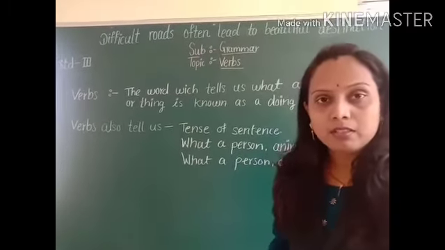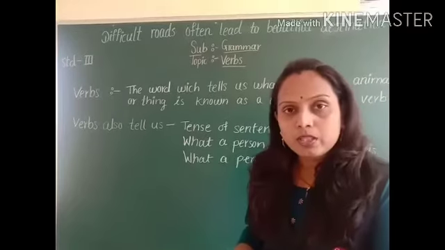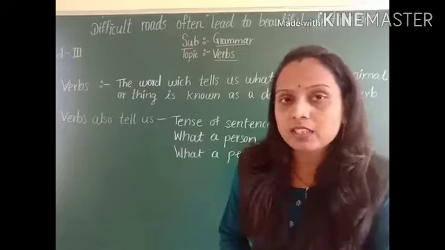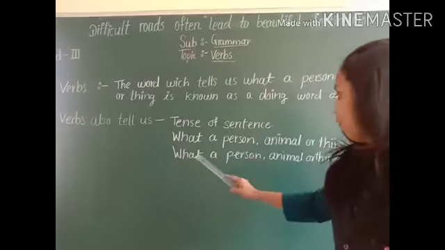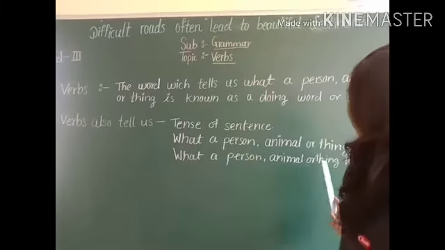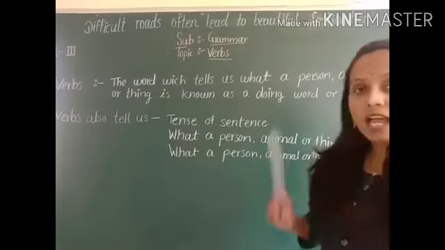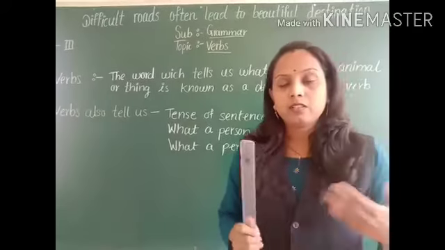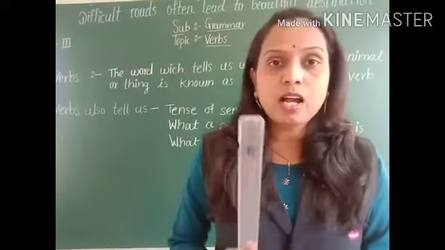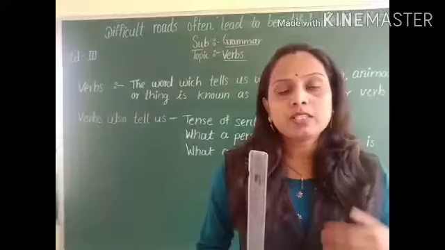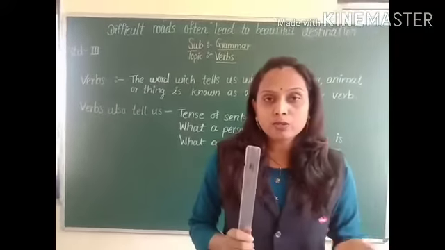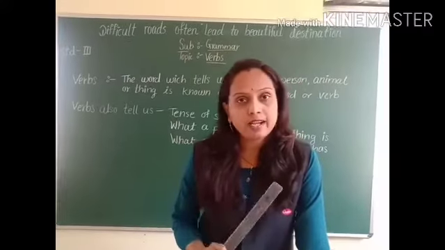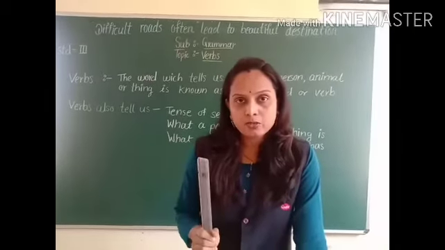The verb also indicates what a person, animal or thing is, like I am a teacher, you are a student. Who tells us what we are? Verb tells us. Verb also tells what a person, animal or thing has. Suppose I have a scale. How do you know I have a scale? Because I told you by using the verb have. I have a scale.